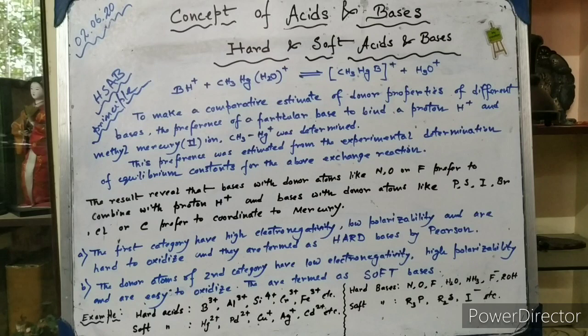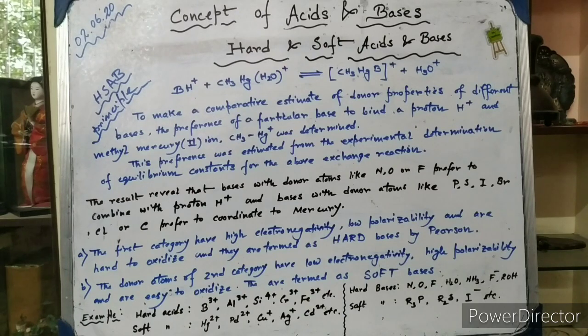Okay, now what about the bases? Now for the hard bases, we have given the examples of nitrogen, oxygen, fluorine, water, ammonia, fluoride, and alcohol. One thing you must remember is that donor atoms of higher electronegativity and donor atoms with low polarizability are considered to be the properties of hard bases.